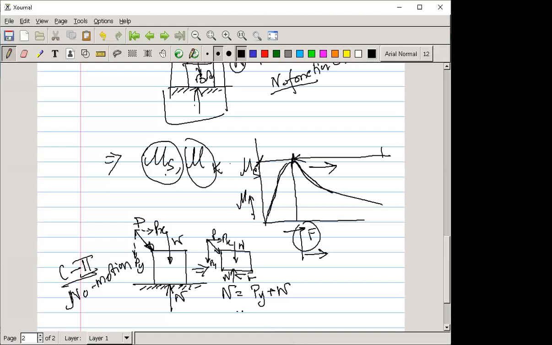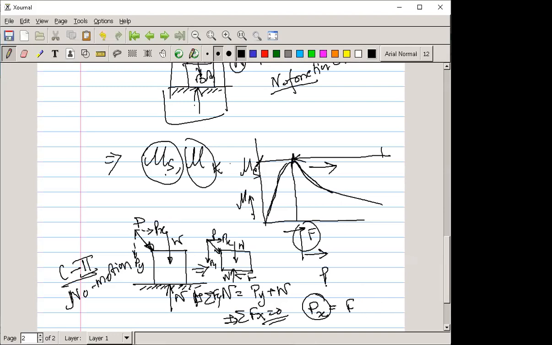So we can write the summation of Fx equals 0, and the summation of Fy. Based on this, we can write Px is equal to F, right? And Px is what? You applied a load at this point, and it should overcome the static friction.